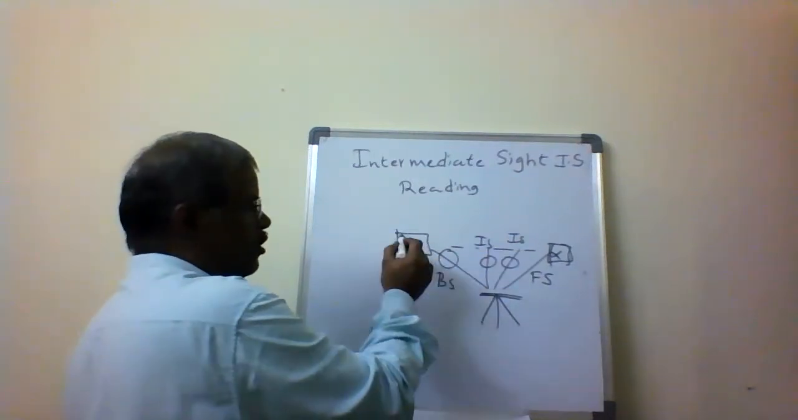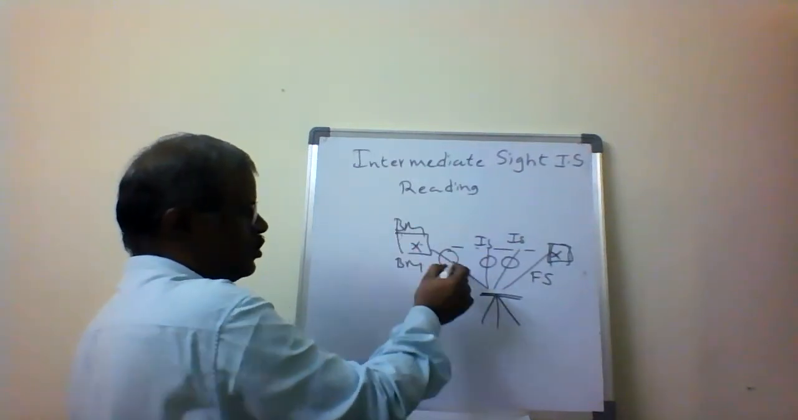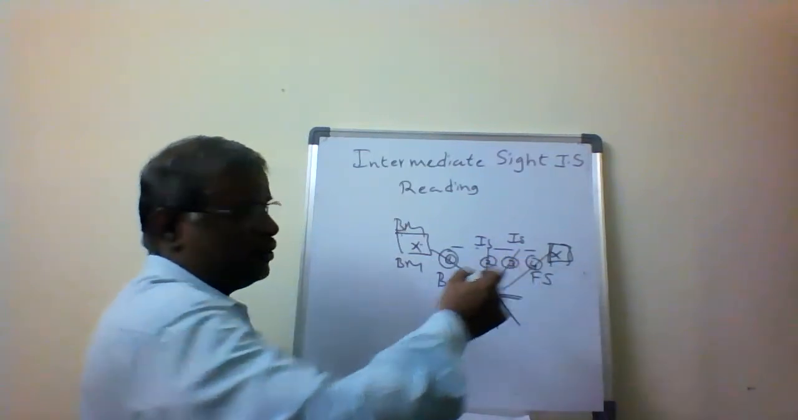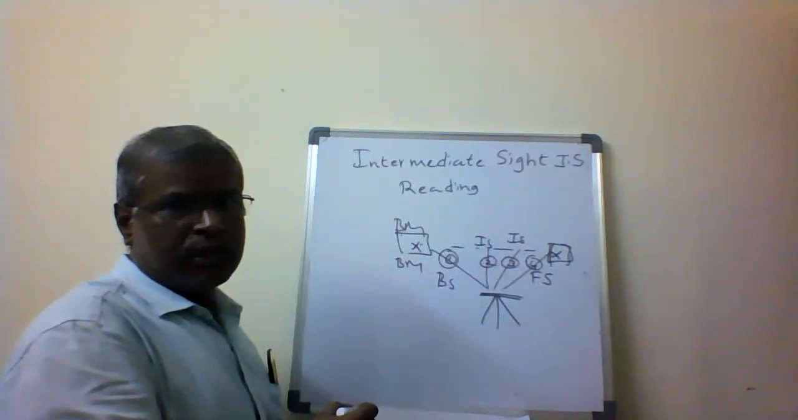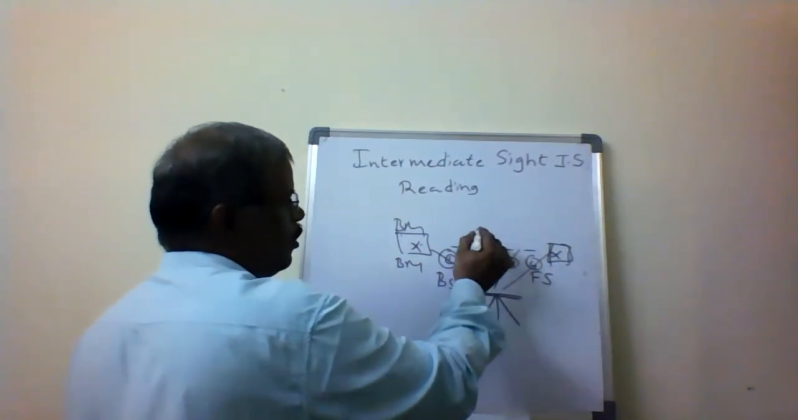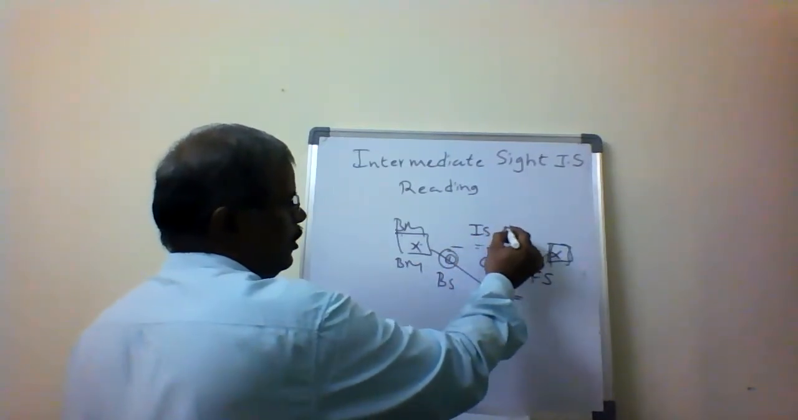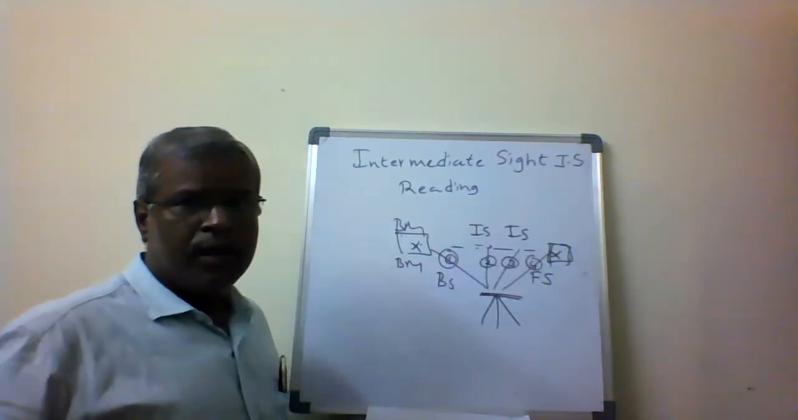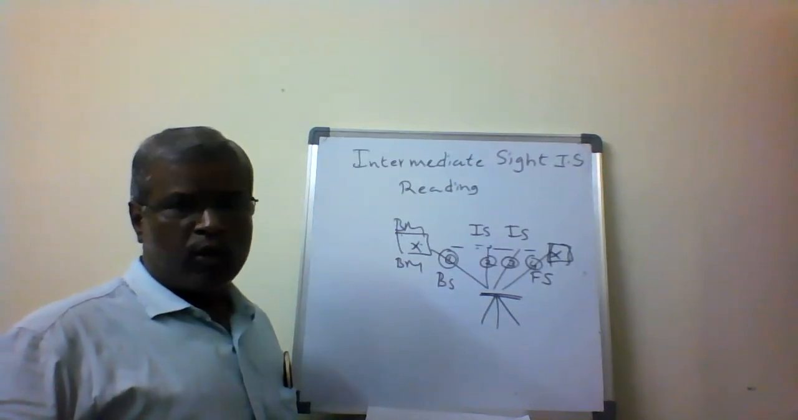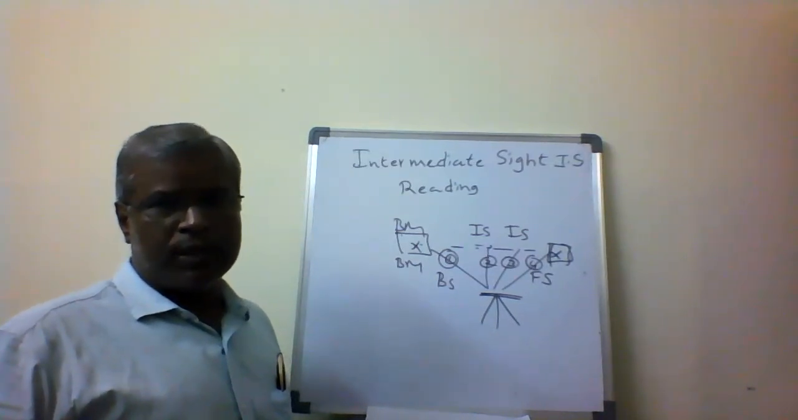So the backside reading is on the benchmark, the first reading. The second, third, and fourth readings follow. The fourth reading is the last reading taken, that is the foresight reading. The remaining two are intermediate sight readings. So in between the backside and foresight, whatever readings we take come under intermediate sight reading.